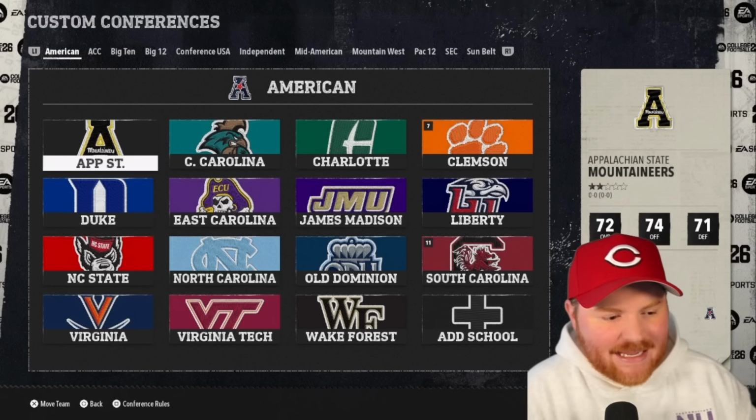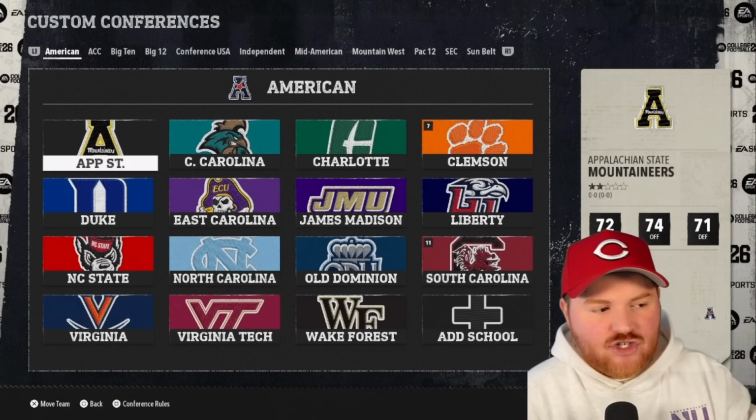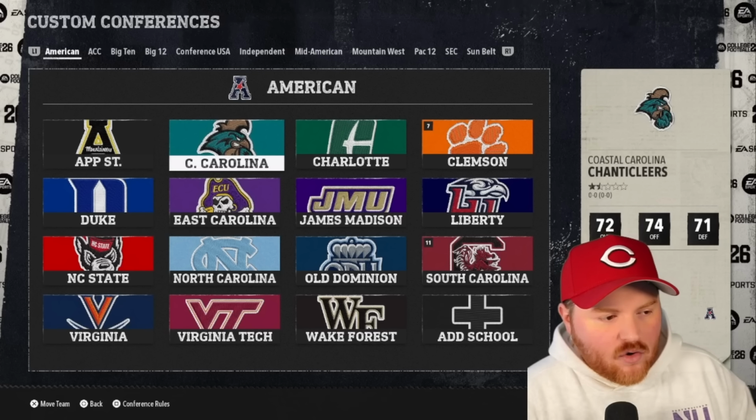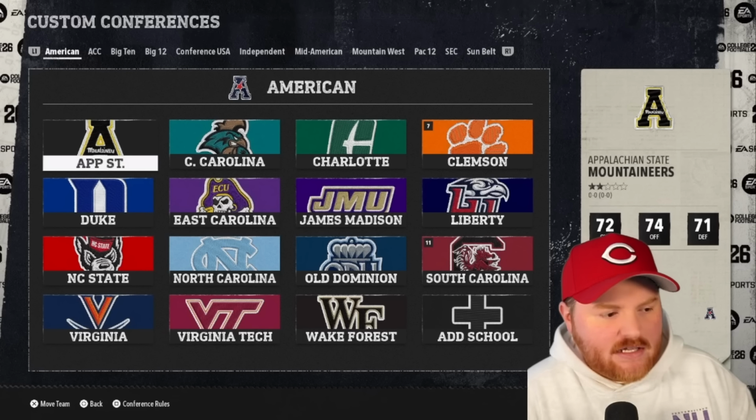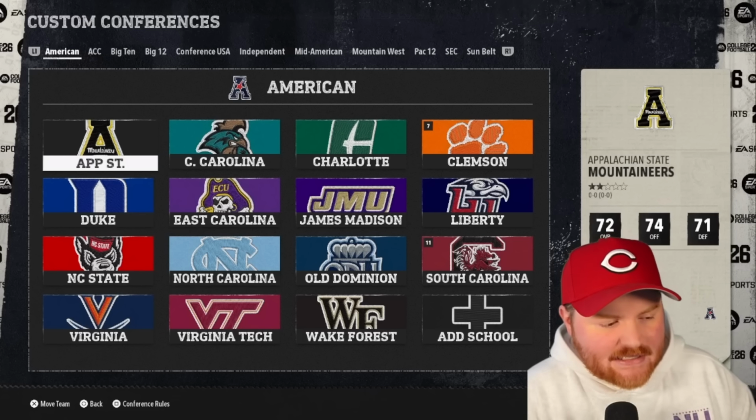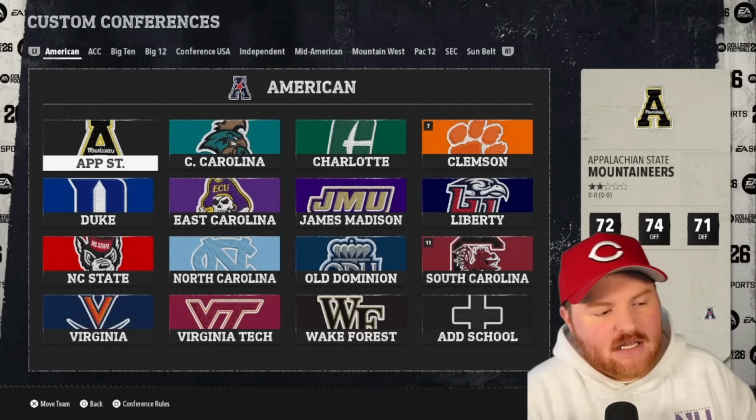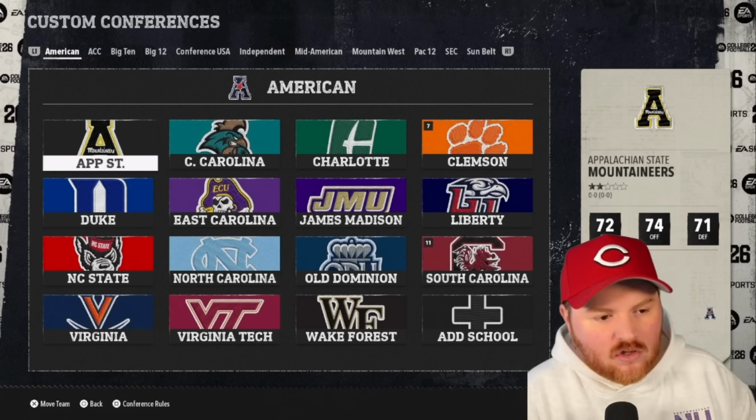So starting with the American, this is the Carolinas and Virginia. So all the North Carolina teams: App State, Charlotte, Duke, East Carolina, NC State, North Carolina, and Wake Forest. South Carolina, we've got Coastal, Clemson, and South Carolina. And then, of course, for Virginia, JMU, Liberty, ODU, Virginia, and Virginia Tech.